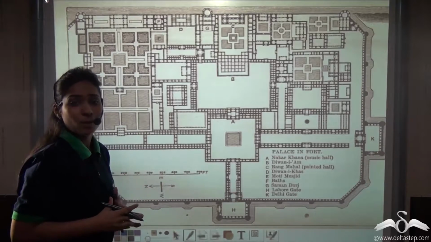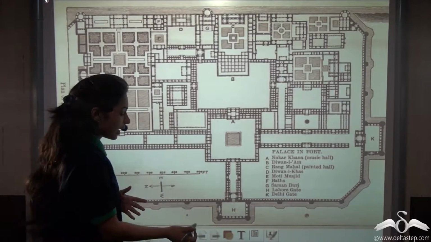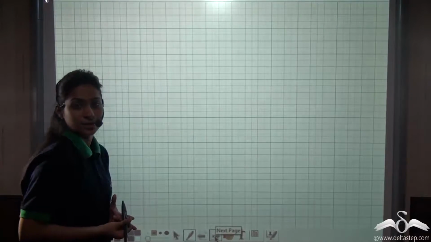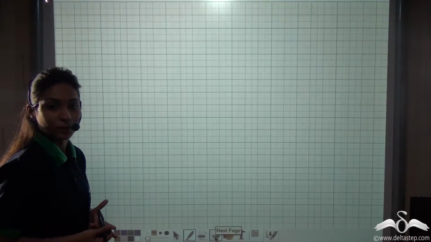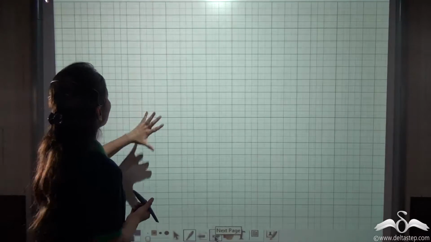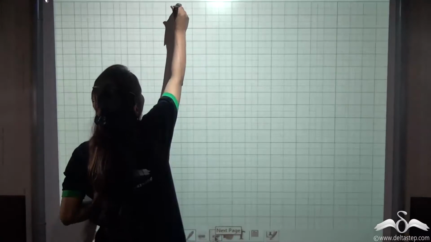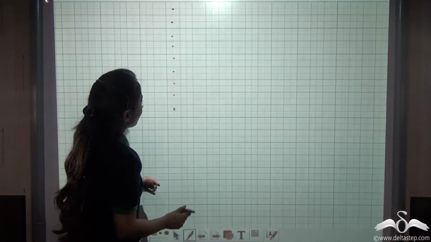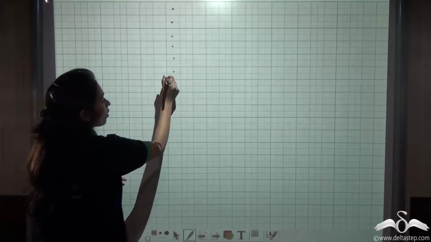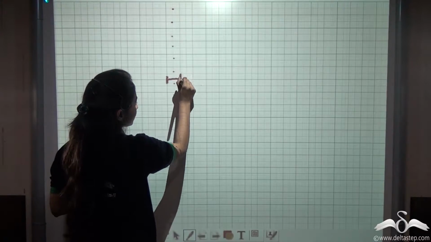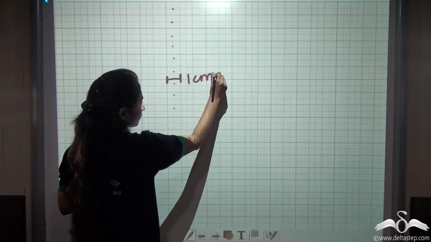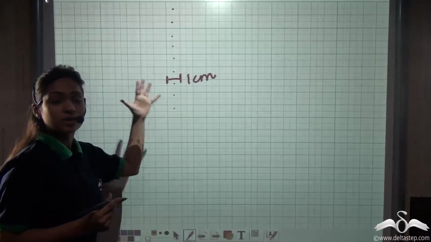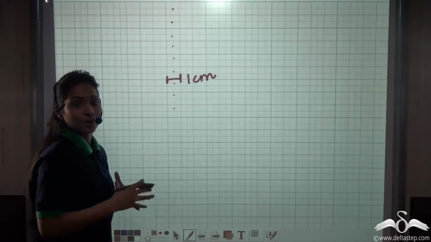Now, what is this paper on which they draw? Well, that paper is this. This is called graph paper. You can see that this graph paper has a definite number of boxes, and so on. Each box is actually 1 centimeter. So, they can scale on this graph paper to draw their buildings.